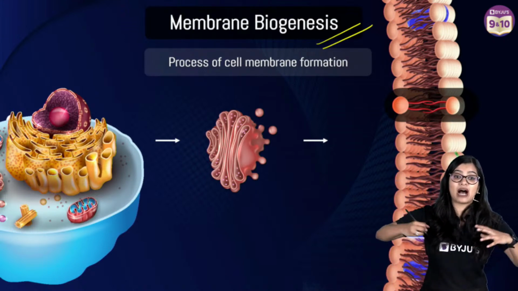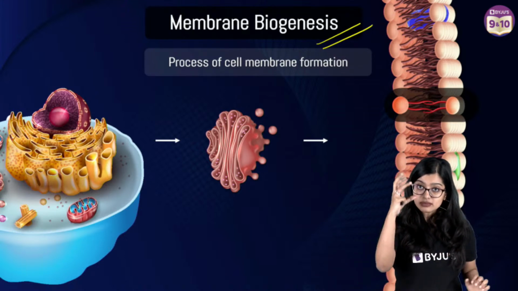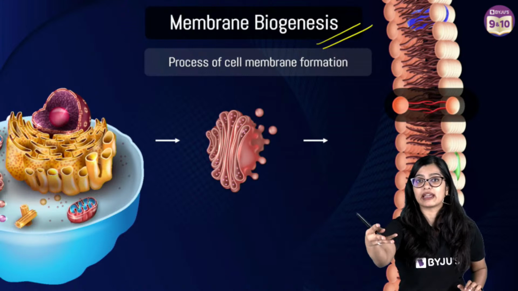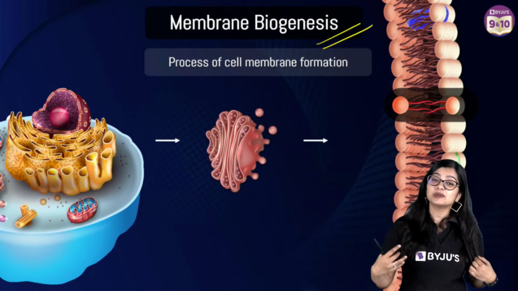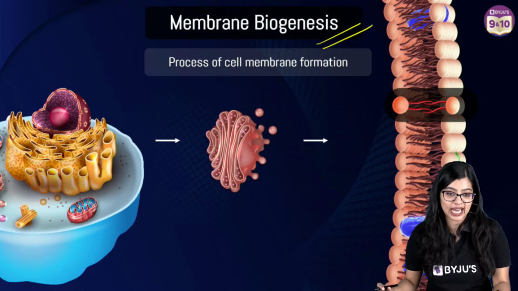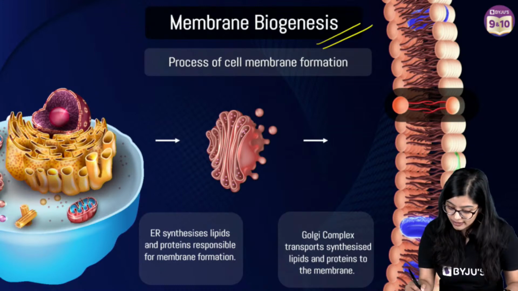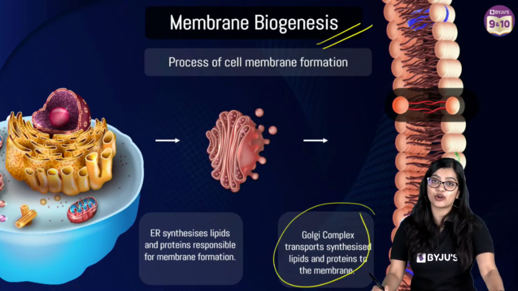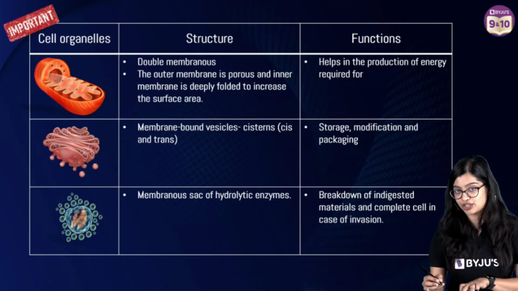What is membrane biogenesis? Bio means living, right? Genesis means to synthesize or to generate. So here it helps in the generation of the cell membrane, right? Now, of course, it's not just the ER alone, even the Golgi body plays a very important role in transporting this, which is why the next structure we will look at is the Golgi body, right?